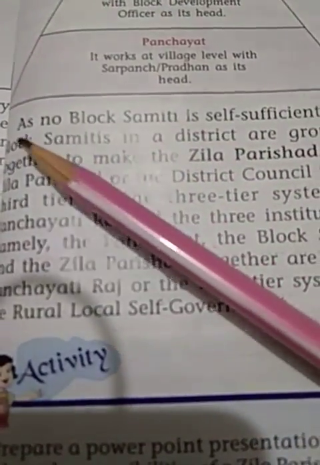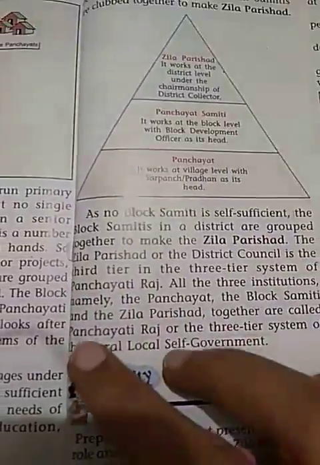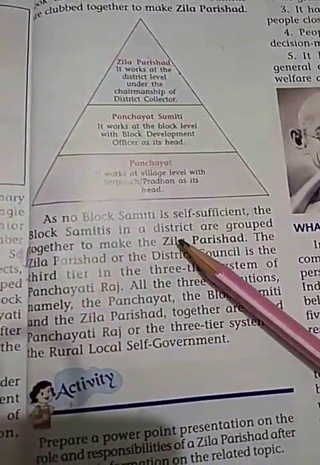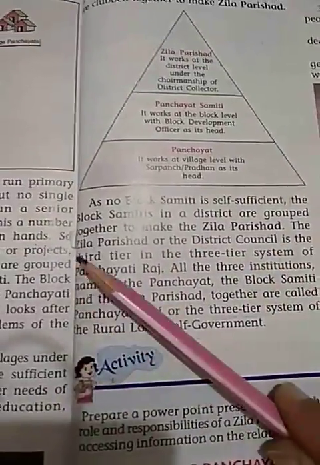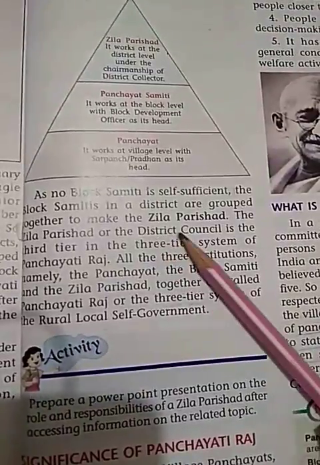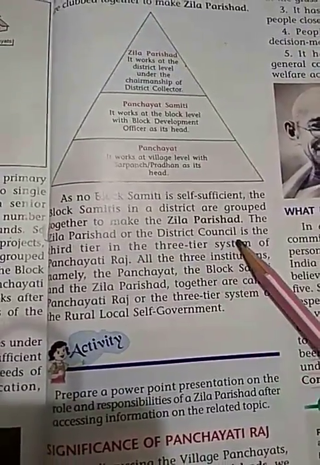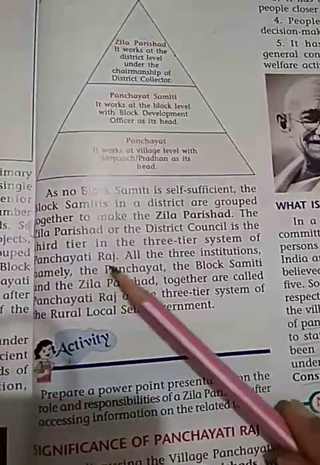As no block samiti is self-sufficient, the block samitis in a district are grouped together to make Zilla Parishads. The Zilla Parishad, also known as the district council, is the third tier in the three-tier system of Panchayati Raj.